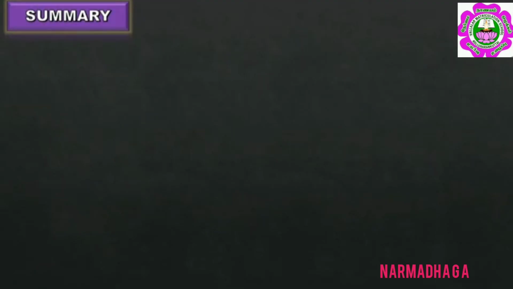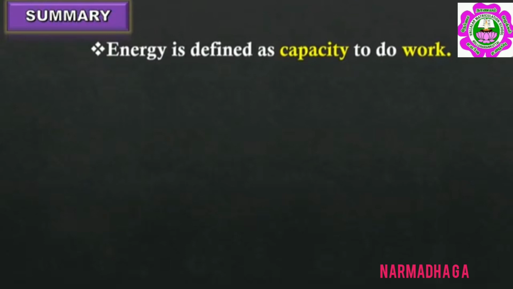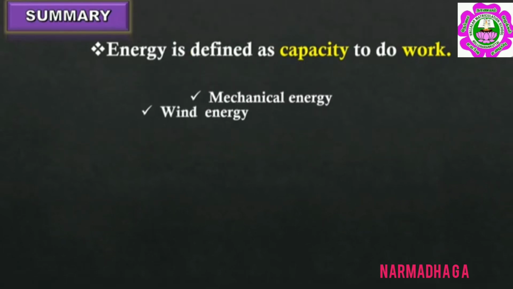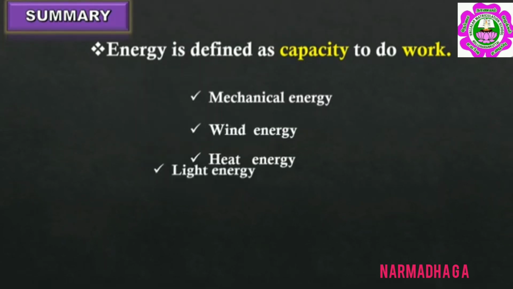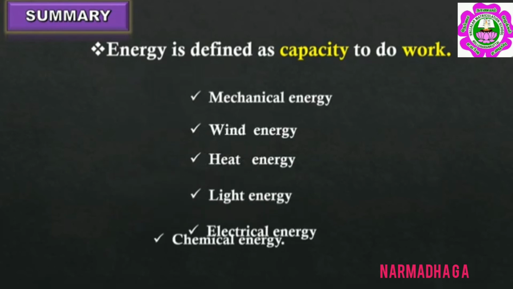To summarize, energy is defined as capacity to do work. There are various forms of energy, but today we learned 6 different forms of energy. They are mechanical energy, wind energy, heat energy, light energy, electrical energy, and chemical energy.